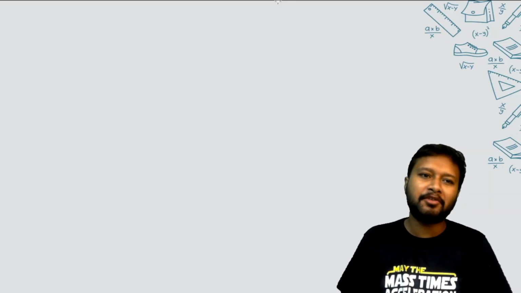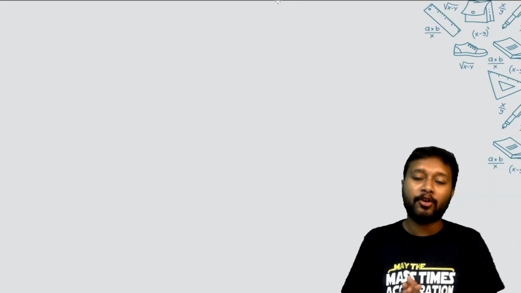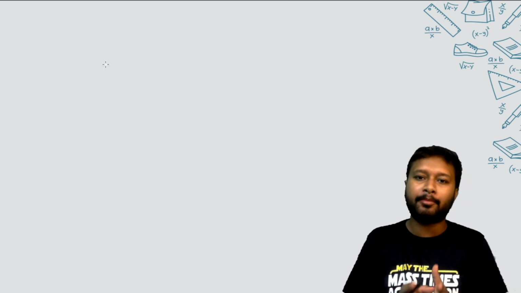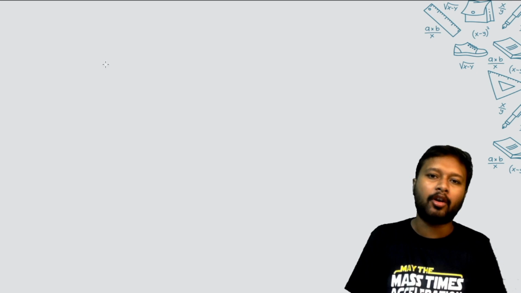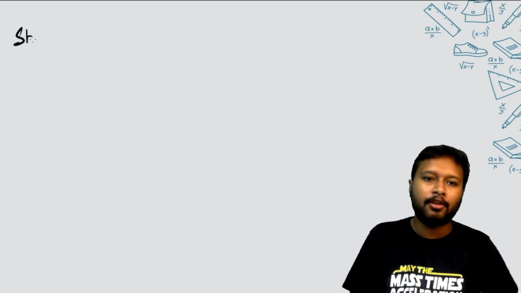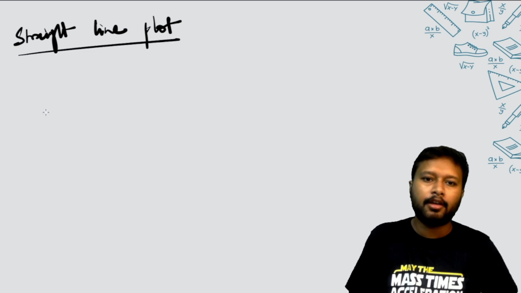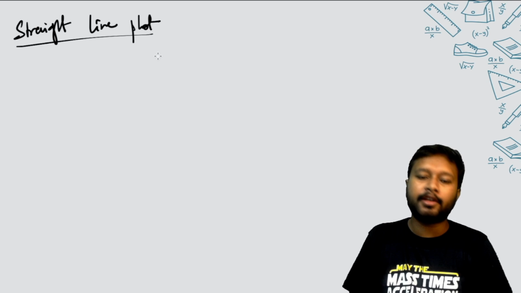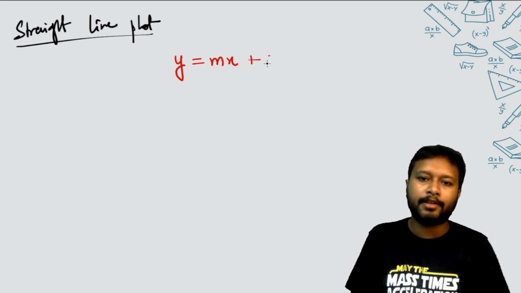Alright, so the first thing which we are going to understand is the straight line plot, okay. It is very important because, as I already told you, there are a lot of equations which are being plotted as this equation, okay. So let me just write that down. So we are going to understand the straight line plot. Alright, now we all know that a particular straight line is represented in mathematics by this equation. The equation goes like y = mx + c.